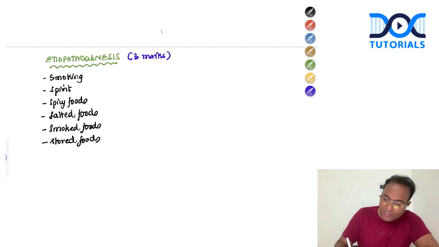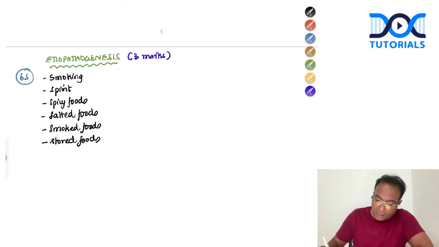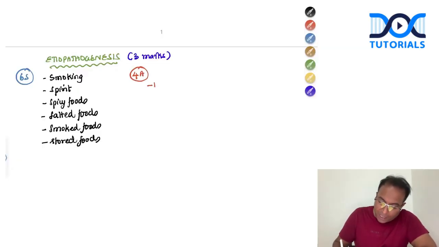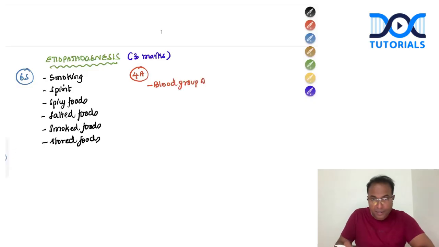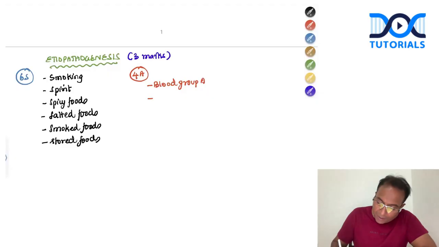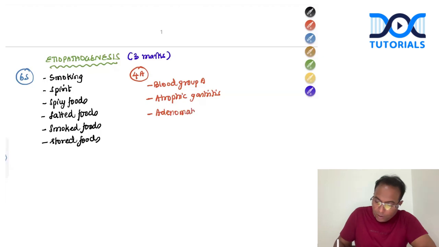First important. No need to write the mnemonics and all in the essay paper. For understanding purpose, I am writing 6 S, one set of risk factors, and 4A, the other set of risk factors. You can in fact make a table and write the risk factors one by one. Blood group A, atrophic type of gastritis, adenomatous polyps,